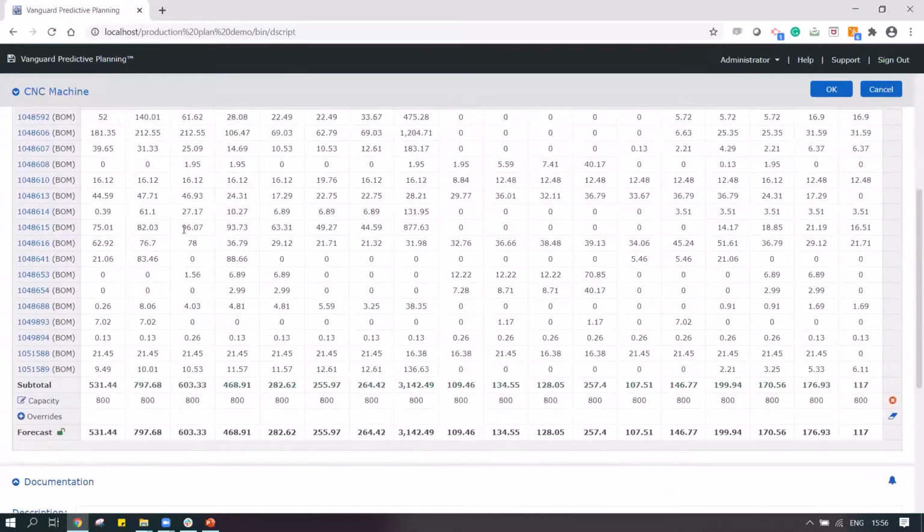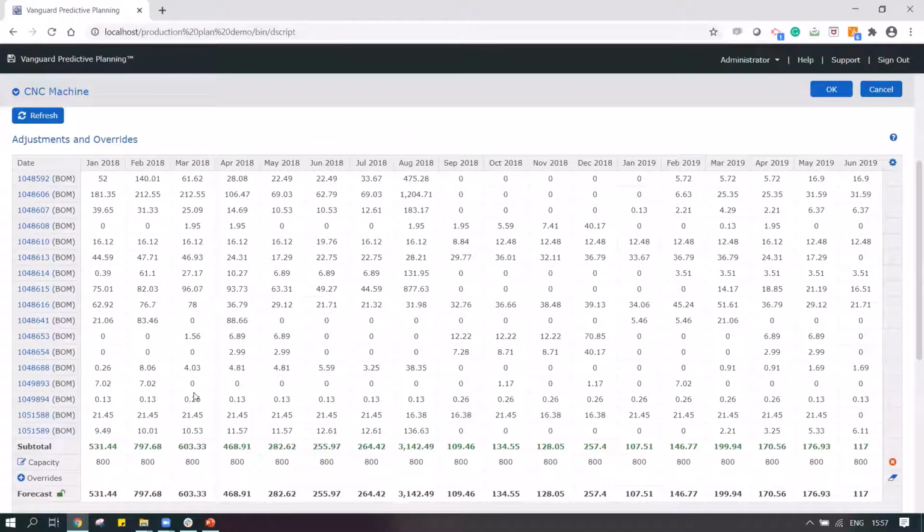And when I go to this machine as well, you can see in the month of March, it's only 603 units that I need to manufacture compared to the 900 that I was supposed to manufacture earlier. That tells me which product I need to manufacture in which month and by how many units.